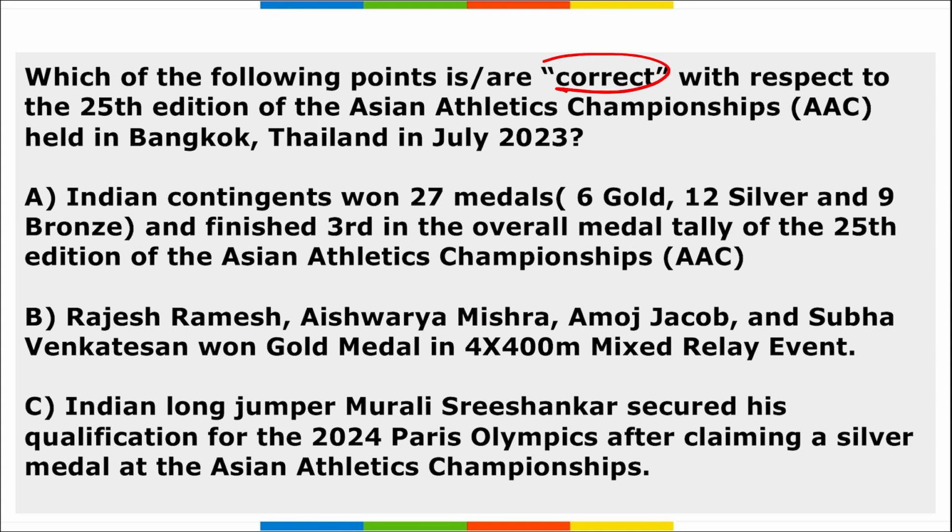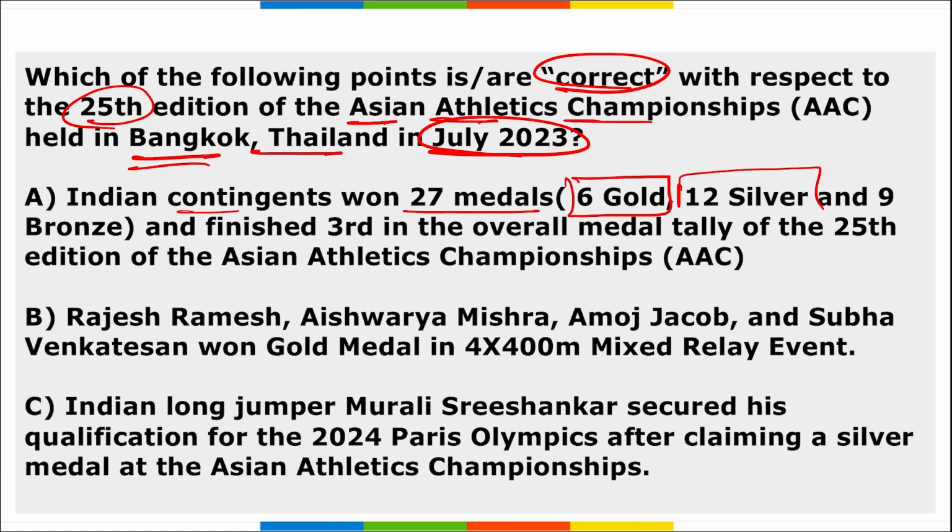which among the following are correct with respect to the 25th edition of the Asian Athletics Championship held in Bangkok, Thailand in July 2023? So remember, if we look at the options here, we have to find the correct one. Option A, Indian contingent won 27 medals, out of which 6 were gold, 12 were silver and 9 were bronze, and they finished third in the overall medal tally of this 25th edition of the Asian Athletics Championship. So option A is correct here.